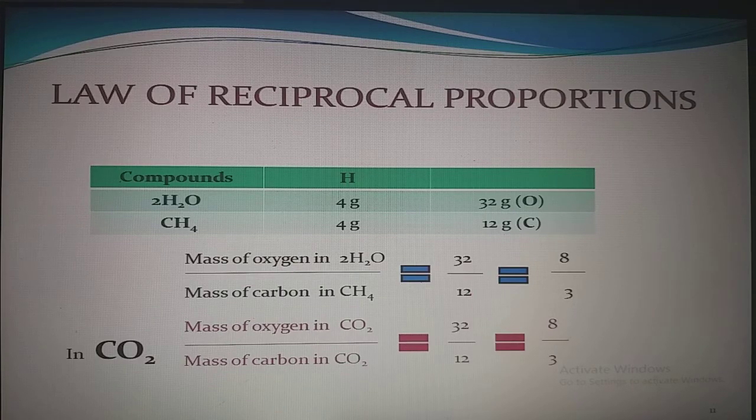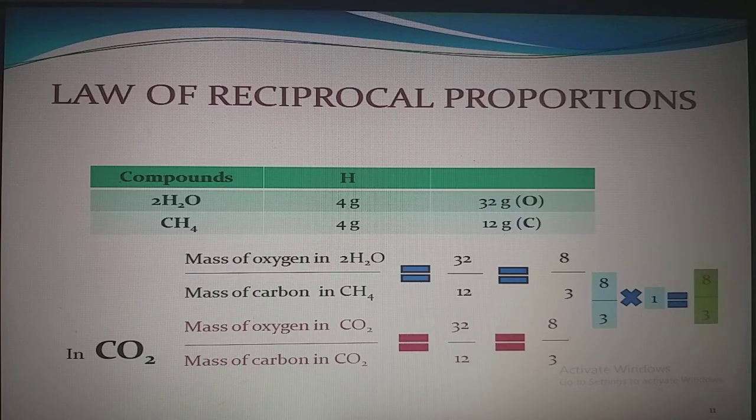Here we can see that both the ratios are equal. So we can see 8 by 3 multiplied by 1 is equal to 8 by 3, the latter ratio.